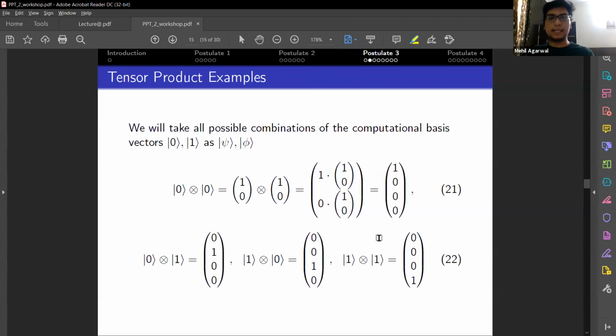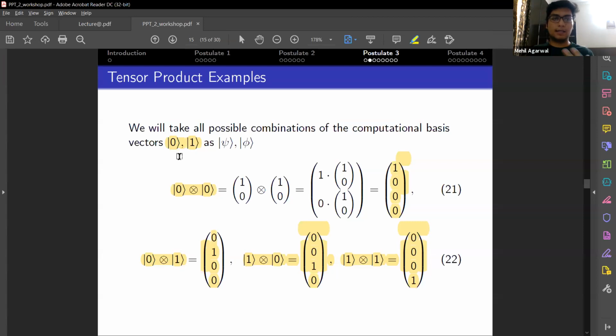Now let's take the computational basis vectors 0 and 1 and find the tensor product of each of them. So 0 tensor 0 is this vector, 0 tensor 1 is this vector, and so on. If you notice, there is a pattern here. The 1 keeps on shifting below.